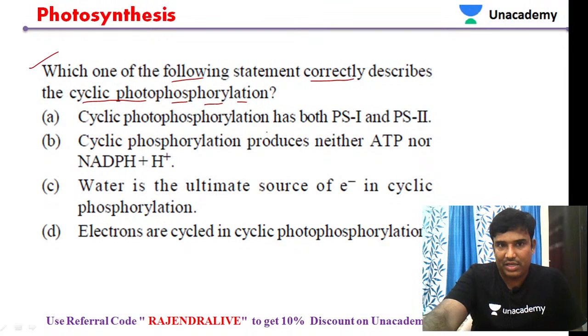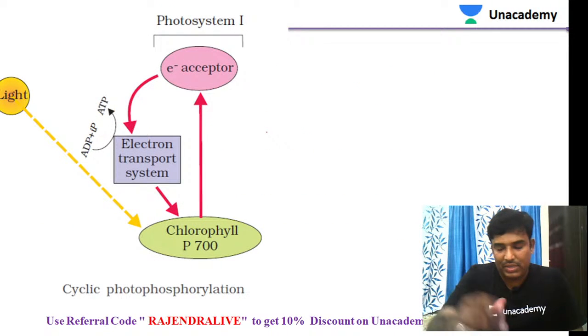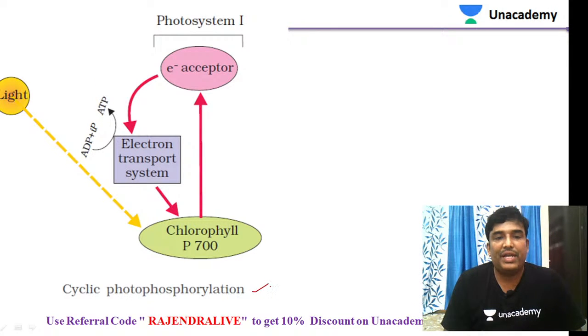Before starting, let us go to the diagram once and explain what cyclic photophosphorylation is. This is the cyclic photophosphorylation which we are showing here. In the previous class, we also discussed non-cyclic photophosphorylation. In this cyclic photophosphorylation, you can see there is a photosystem. So this is the photosystem.